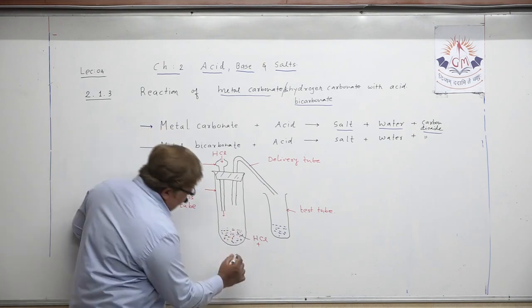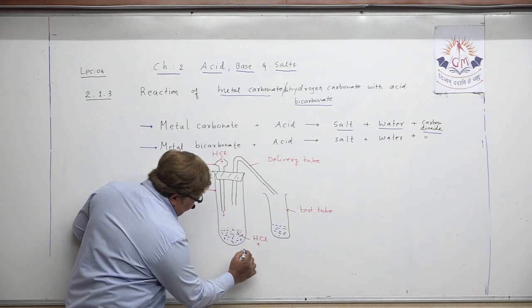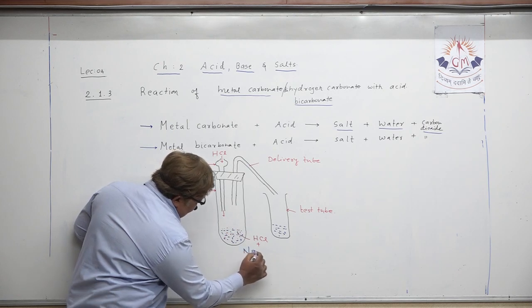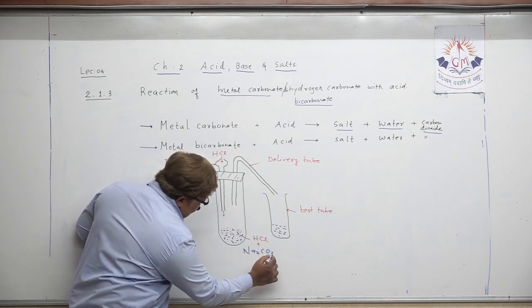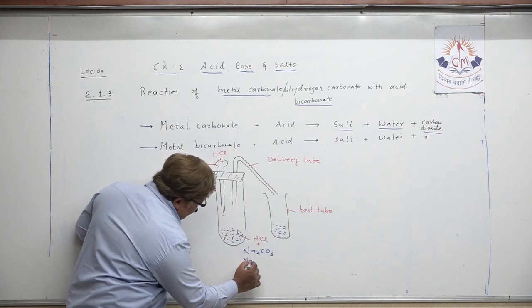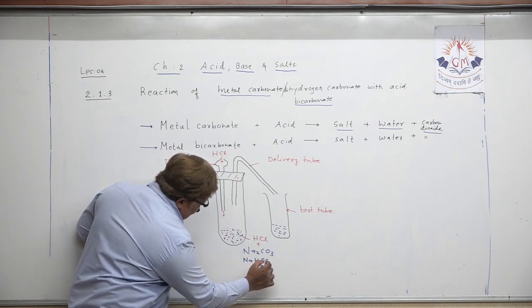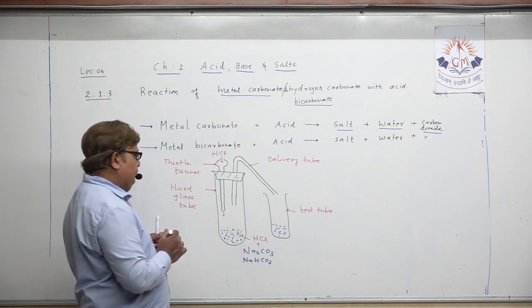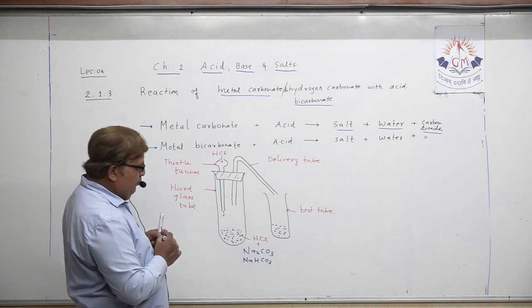That metal carbonate may be sodium carbonate, Na2CO3, or it can be metal bicarbonate, NaHCO3. So that is what we have taken.